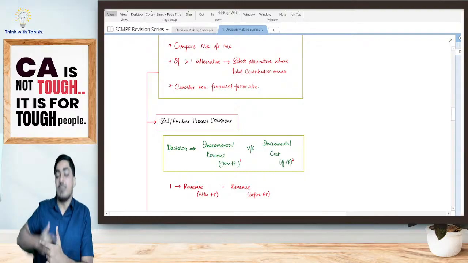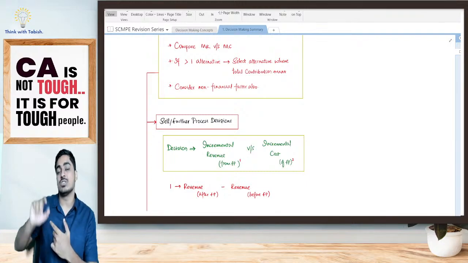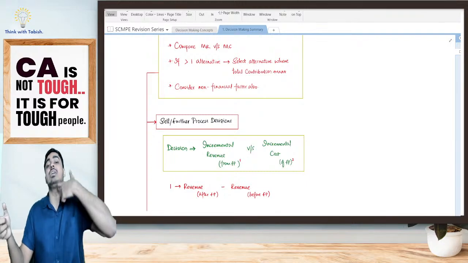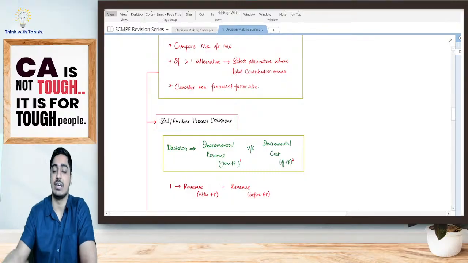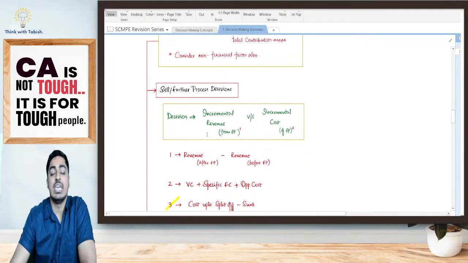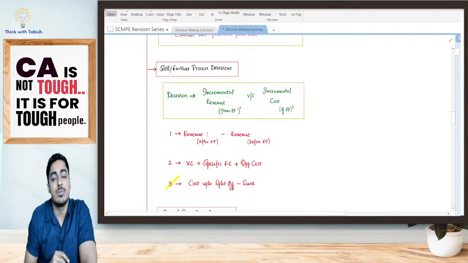Yes, it is the incremental revenue by further processing. By further processing, how much extra revenue you will get? 2000 minus 1000 rupees. And the incremental cost of further processing. Yes, by further processing, how much extra cost you have to be incurring. Based on that, you take a decision. Incremental revenue is your revenue after further processing minus your revenue before further processing.